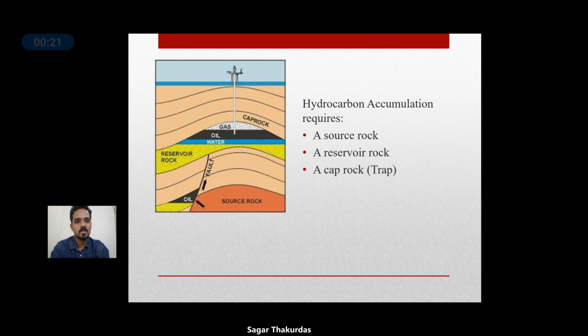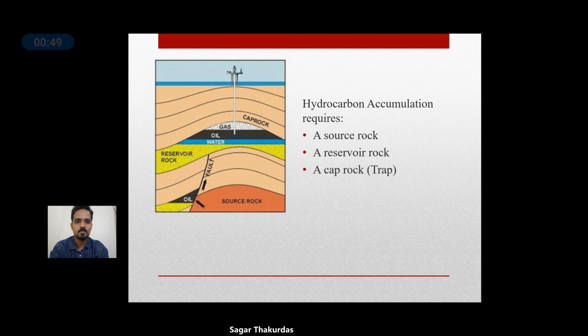Once these hydrocarbons are formed, due to the overburden pressure, the hydrocarbon is squeezed out of this source rock, and it moves upwards towards the surface. And if there is any impervious layer on the top in the form of cap rock, which restricts the further movement of oil and gas, it is stored within the reservoir rock.